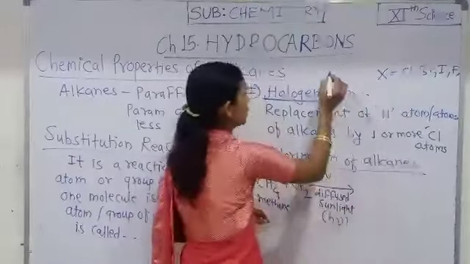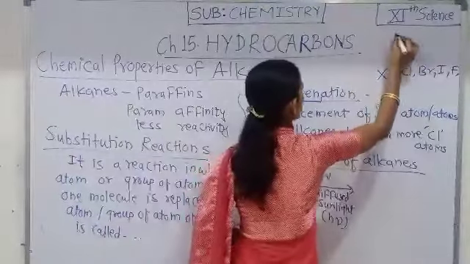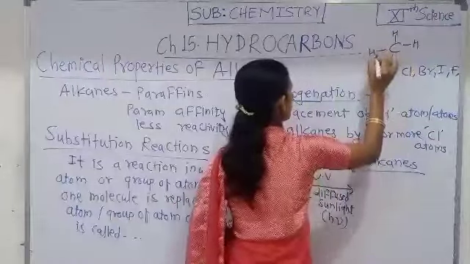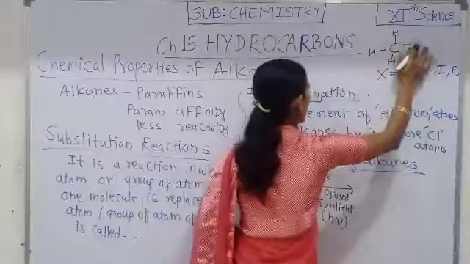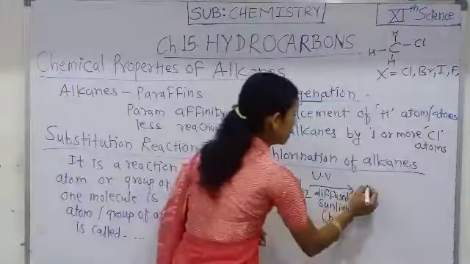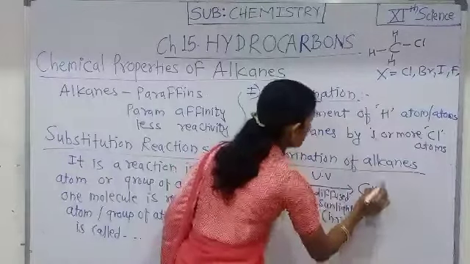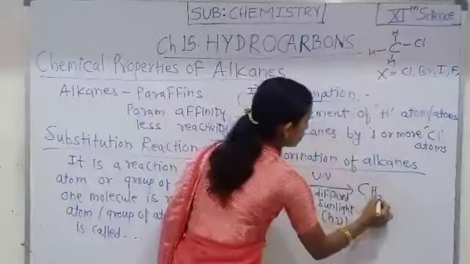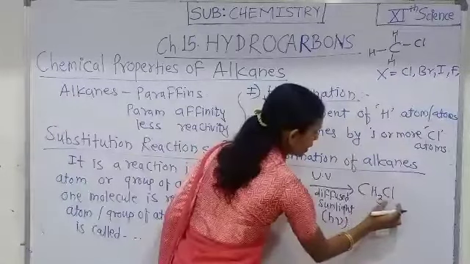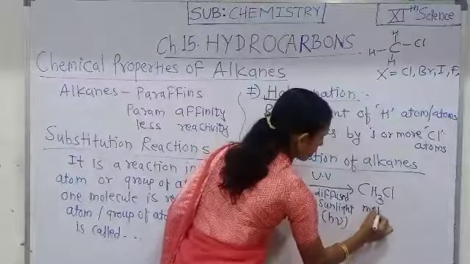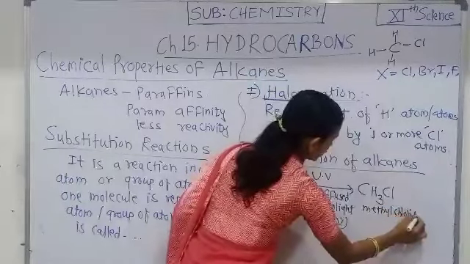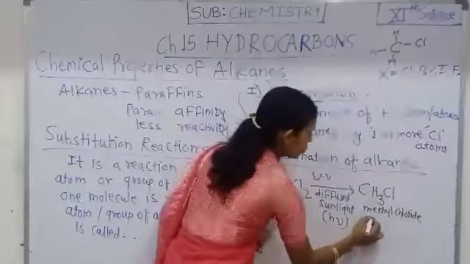Methane contains four hydrogen atoms. Therefore, one of the hydrogen atoms is replaced by a Cl atom, and the compound obtained is CH3Cl, methyl chloride, which is the common name.